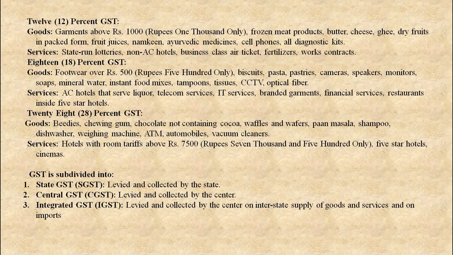Next, 12%. Goods: garments above 1000 rupees, frozen meat products, butter, cheese, ghee, dry fruits in packed form, fruit juices, namkeen, Ayurvedic medicines, cell phones and all diagnostic kits. Under services, state-run lotteries, non-AC hotels, business class air ticket, fertilizers, work contracts, etc.